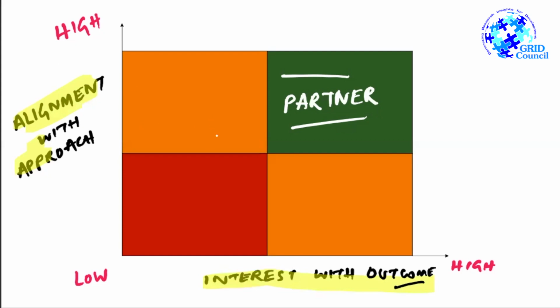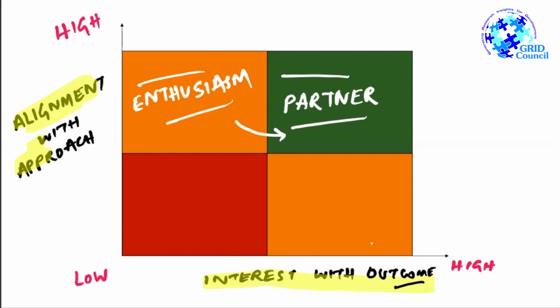And once they start expressing interest in the outcome, that means they're moving in this direction. We need to build enthusiasm in this stakeholder constituency so that they move towards the partnership zone, partnership quadrant. Now, what about people who have very high interest with the outcome but are not in alignment with the approach that we are proposing?